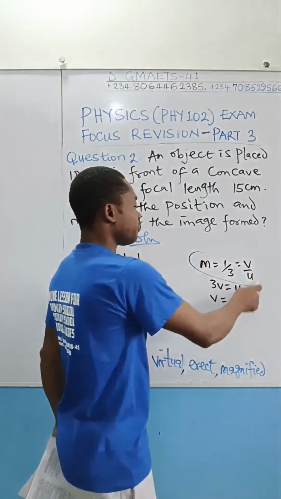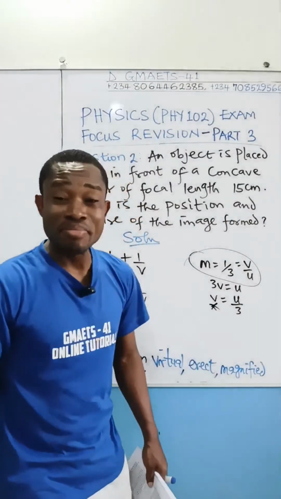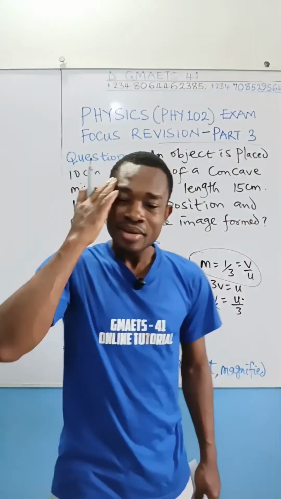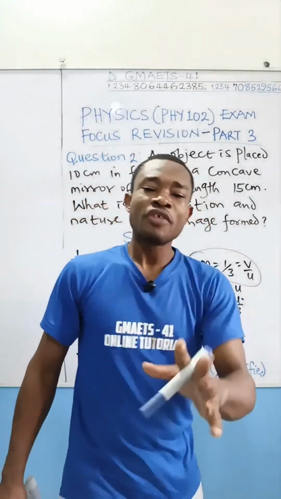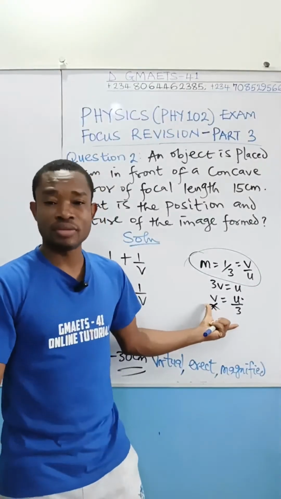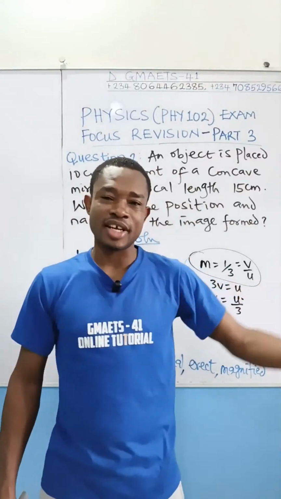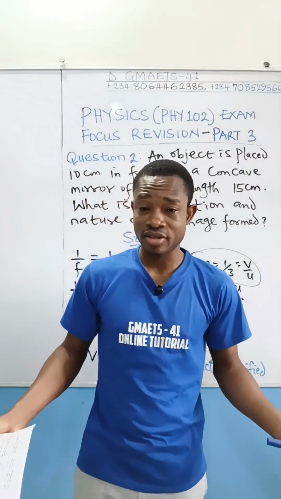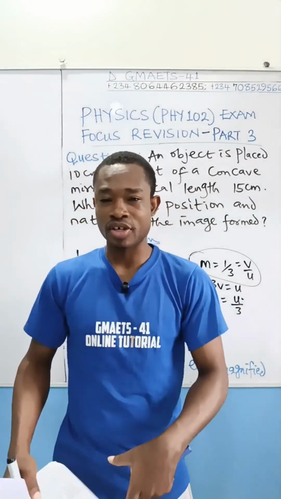Anytime you are given magnification, the reason for that is for you to be able to get the image position in terms of the object. That's the main reason why that is usually given. So first, in this question, you have to get v, and v is u over 3, like I showed you. You're going to see something like that when I upload the video. It's going to come up today. It's not live anyway, but I'm going to upload it today.